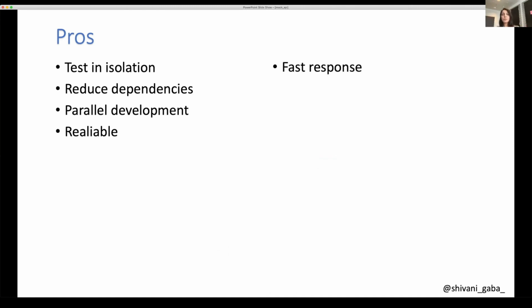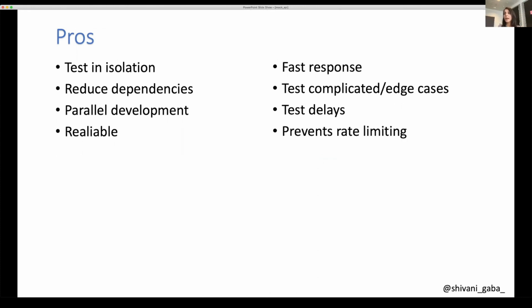They give very fast responses and help us test complicated and edge case scenarios. They also help us test delays, like the delay of 8,000 milliseconds we added earlier. And they help us prevent rate limiting. We are not hitting the real application but the mock server, so not a lot of requests would go to the real server.